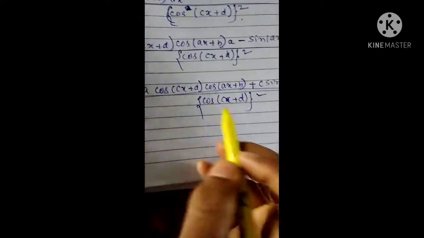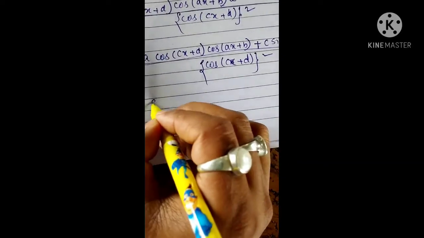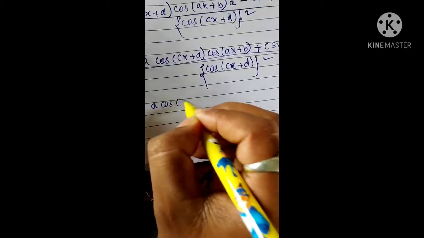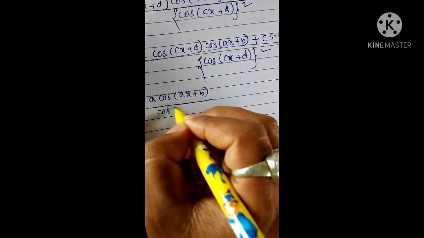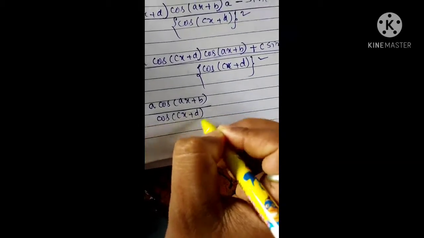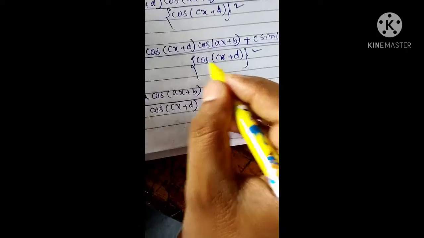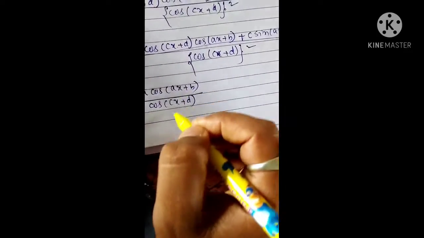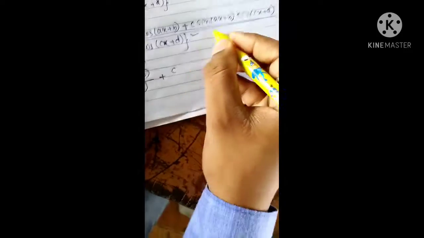So now we will simplify here. Now you see here the square term, so this will be cancelled. So what will be the result? If you divide this one, you will get a into cos of ax plus b divided by cos of cx plus d, because you see here two terms of the same factor. So this one is the same, so you can cancel, and here the result will be plus c.